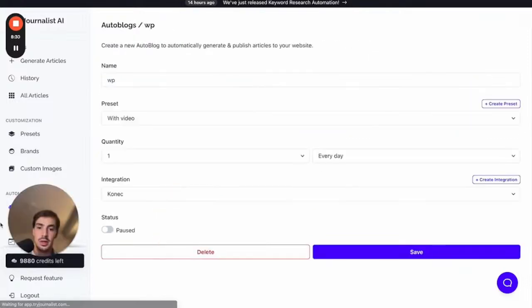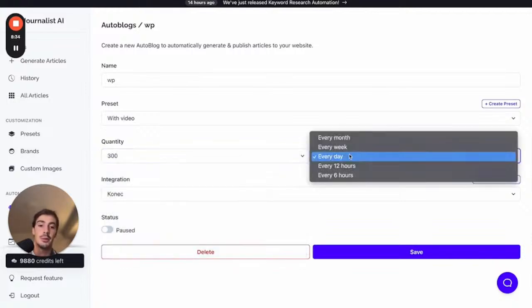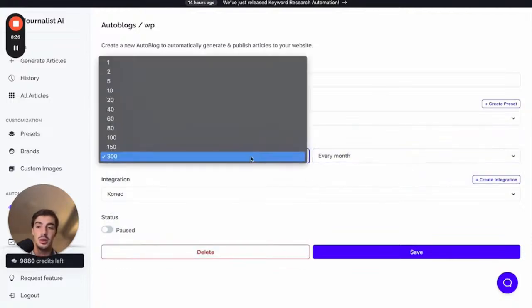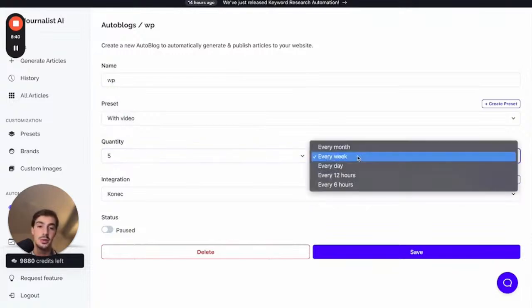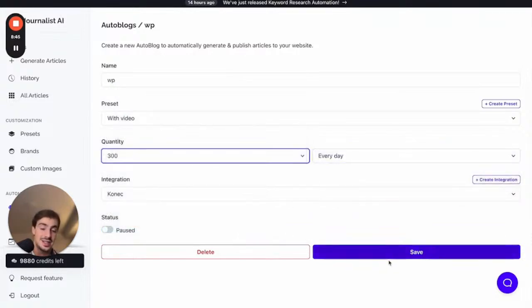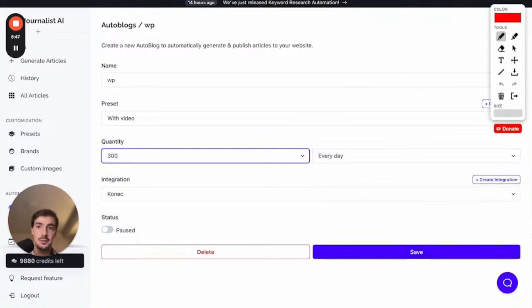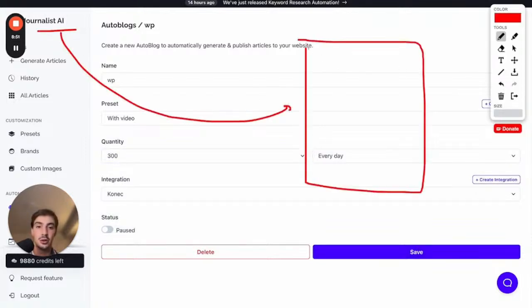And before I do go, if you go to the autoblog, if you set up a new one, you can select the frequency here, however many posts you want to post every single day. Let's say you want to post 300 posts every single month. You can do it. Or most times people just do 5 posts every single week. But you can do every 6 hours, 12 hours, every day. You can choose the frequency, right? So if I hit save right here, what's going to happen is Journalist AI, which is linked in this case to my WordPress site, is going to post 300 posts every single day.